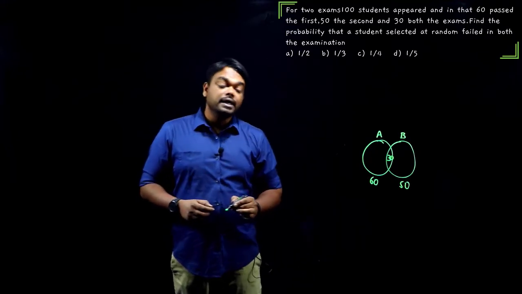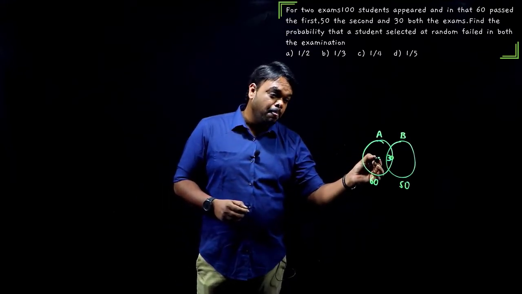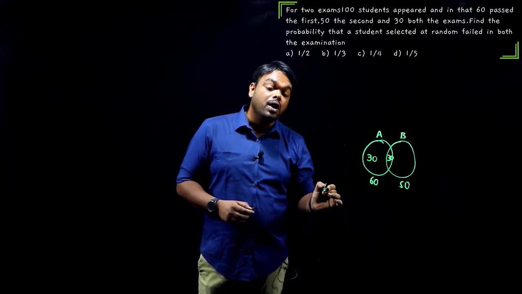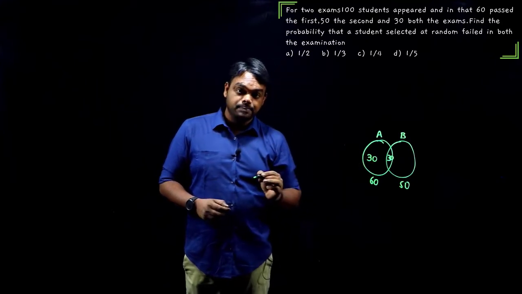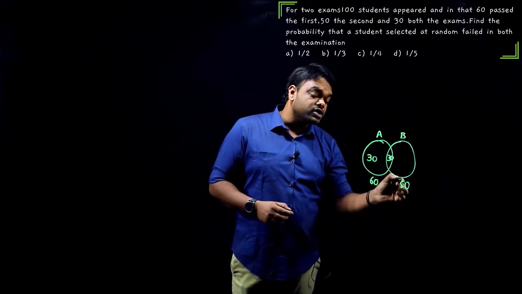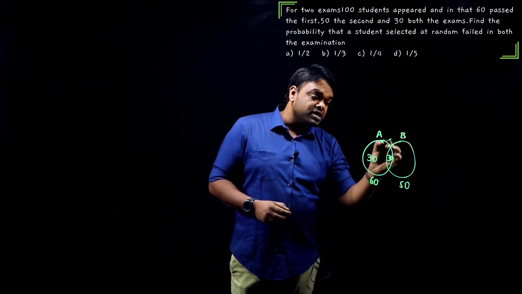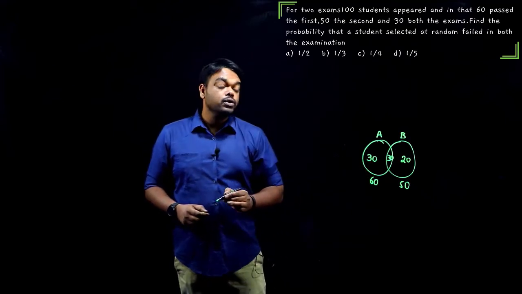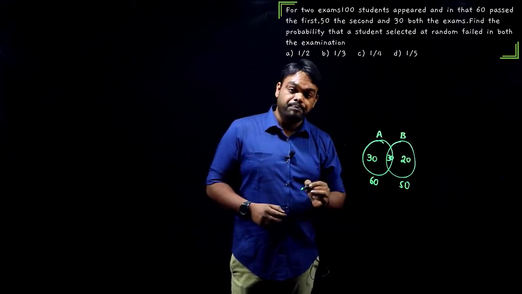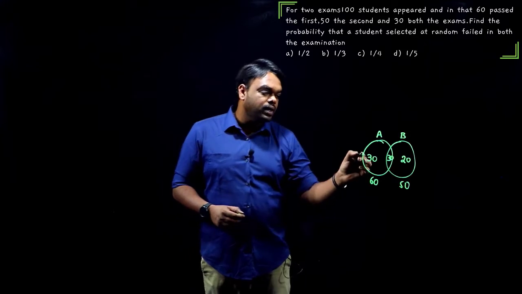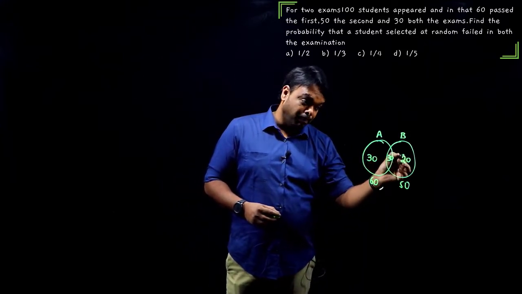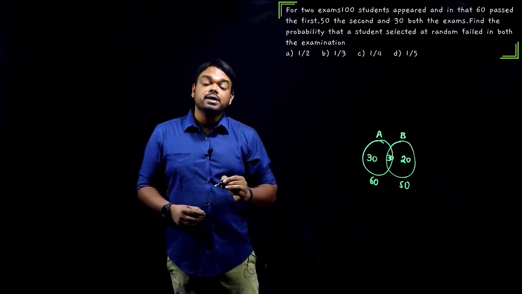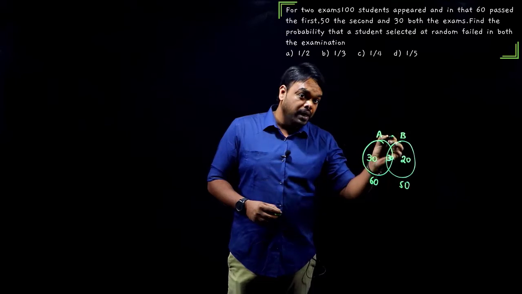Now guys, 30 students have passed both the exams means out of these 60, 30 are here. So this part, the students who have passed in only the first exam, are 30. And again, totally 50 students cleared the second exam, of which 30 are here. It means the remaining 20 will be here. So these are the total number of students who passed only the second exam. Now if we count all of them, 30 plus 30, 60 plus 20. Altogether, they are 80. Now these 80 students have passed either A or B or both.